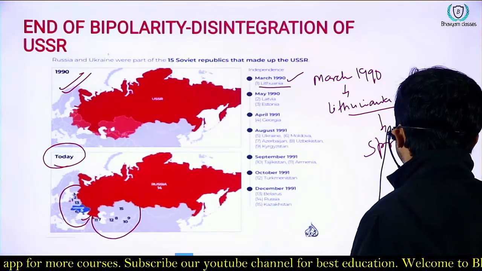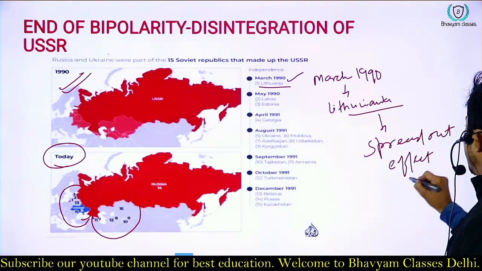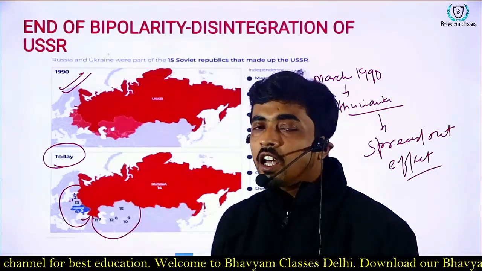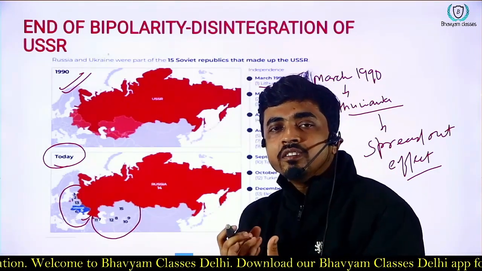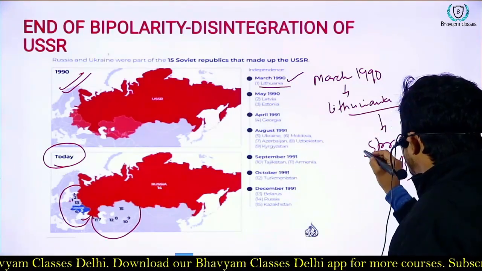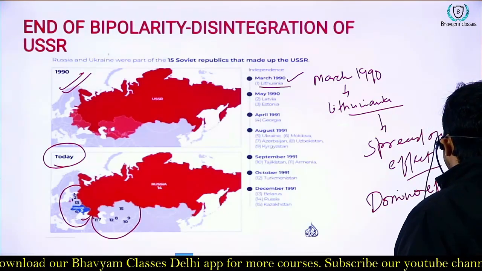What is the meaning of spread out effect? Spread out effect means that if something is happening in one place, it has the potential to influence other parts of the world. It is also known as the domino effect. What is the meaning of domino effect?